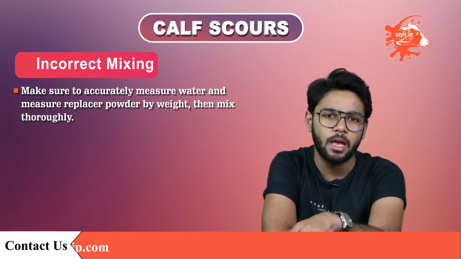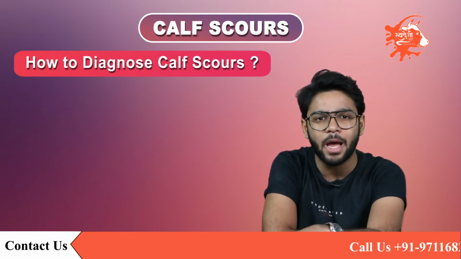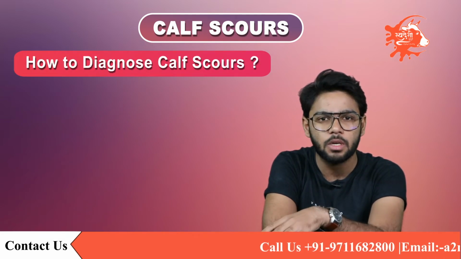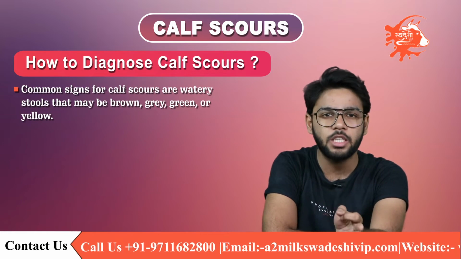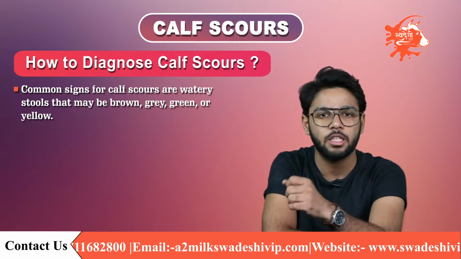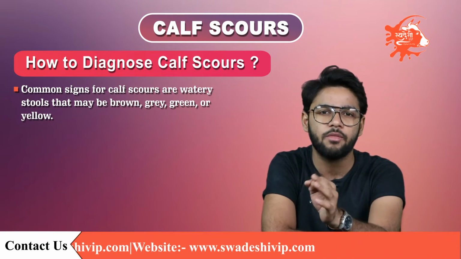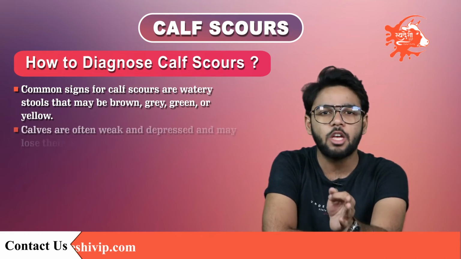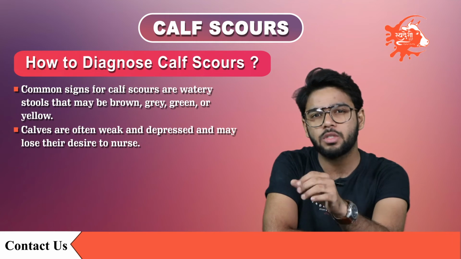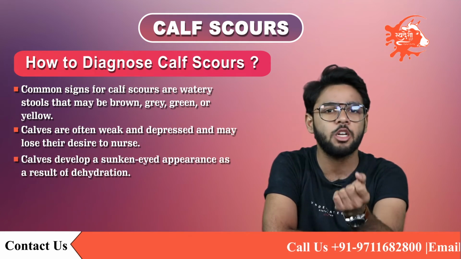Now, as you know the causes of calf scours, but how are you going to diagnose it? Let's discuss the symptoms. Watery stools that may be brown, grey, green or yellow. Occasionally, blood and mucus may be evident in the stools. Rust-colored or very bloody stools are often associated with infection with Salmonella or Clostridium perfringens. Calves are often weak and depressed and may lose their desire to nurse. Calves develop a sunken-eyed appearance as the result of dehydration.